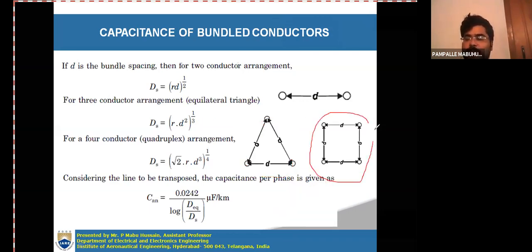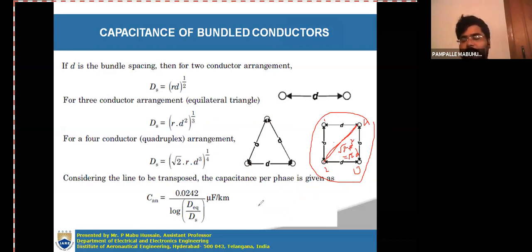Suppose if you are having 4. In a similar manner, how we calculated, you have to calculate that. But the only difference is this distance you have to consider. Suppose these are 1, 2, 3, 4, 4 conductors. This diagonal will be the square root of d square plus d square. This will become equal to root 2 d. That distance only will get different. Remaining all distances are small d.